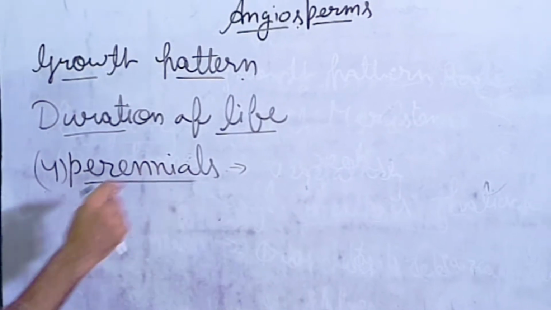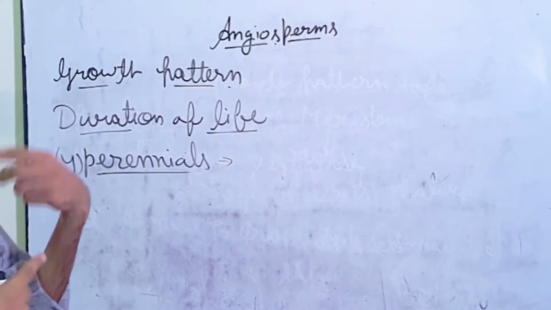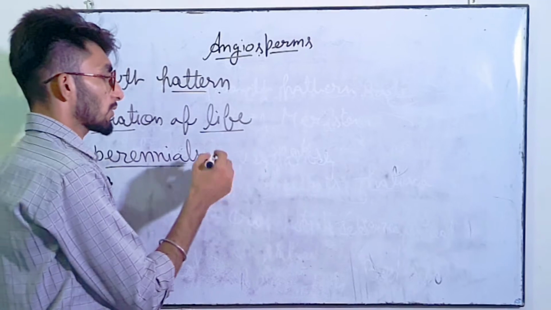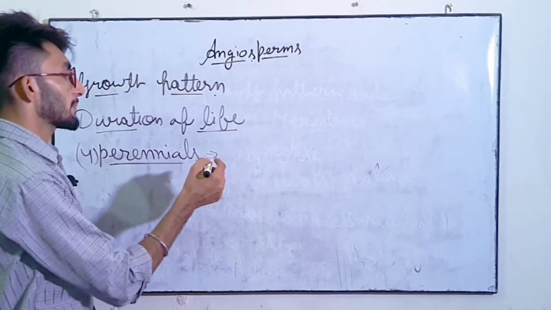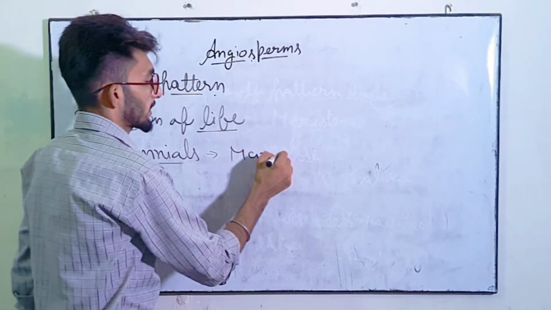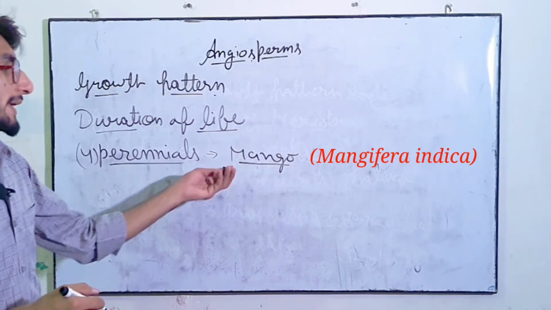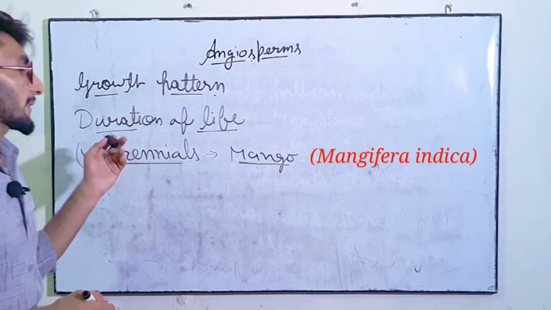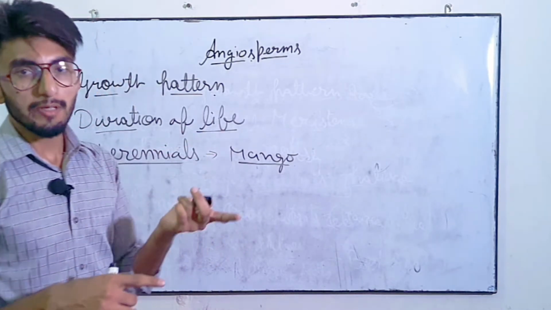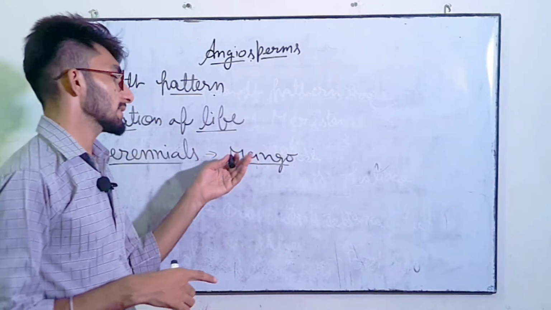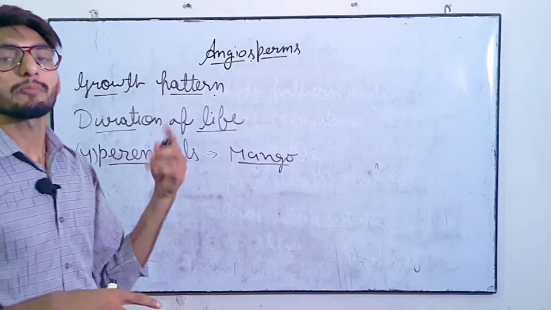Next type is perennial plants. They grow vegetatively for many years, then they flower only at favorable seasons, like mango tree. We know that mango, that is Mangifera indica, is a perennial plant which grows vegetatively first of all, then at favorable season, every year they bear fruits.